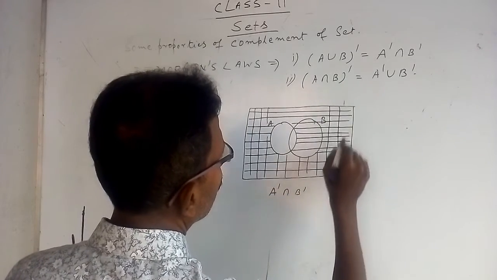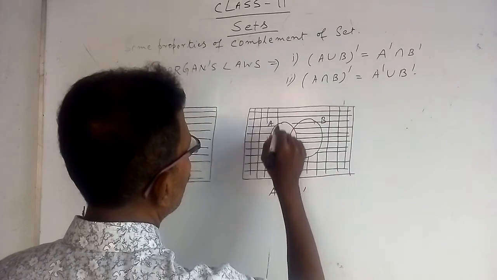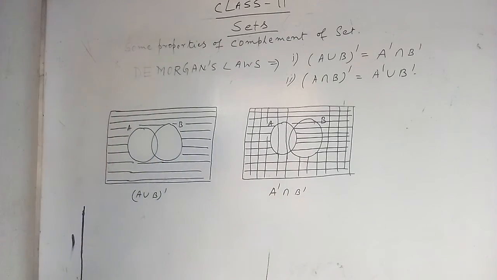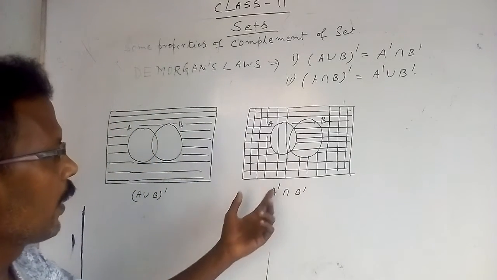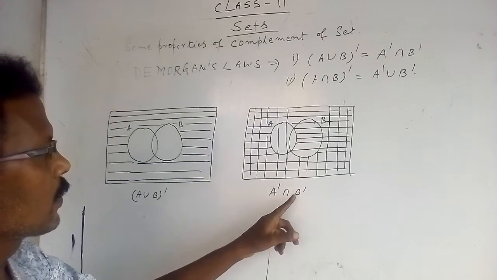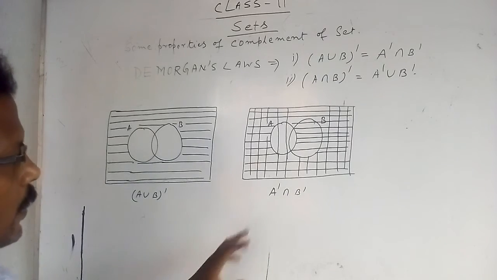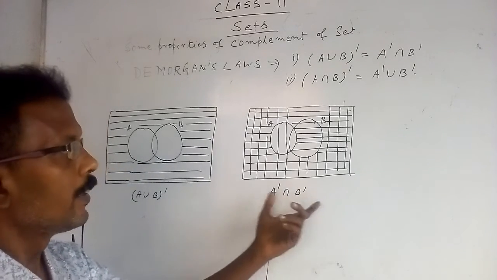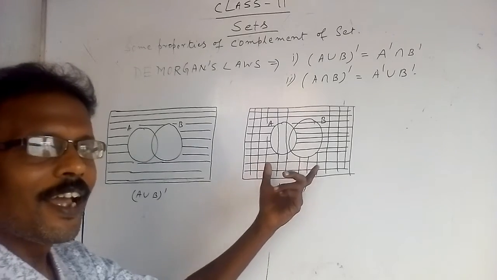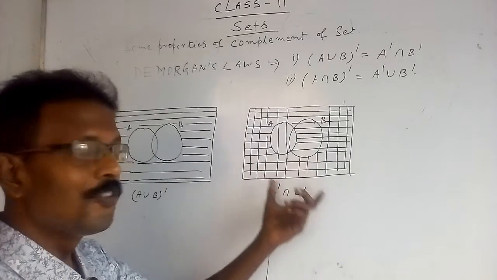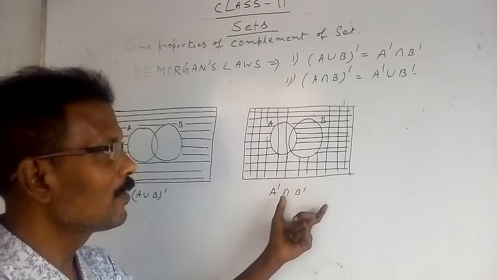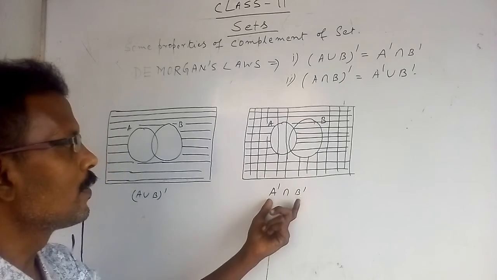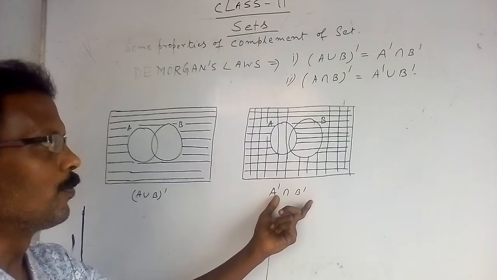Don't enter B, but you can enter A. Now A dash intersection B dash is the common region of A complement and B complement, that is where both horizontal and vertical lines are. That region is A complement intersection B complement.